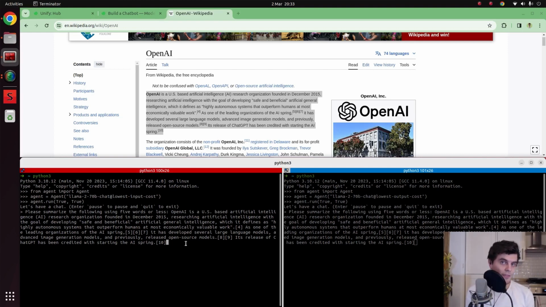What we would expect to see is that the one on the left costs less than the one on the right, and that is because this is an input heavy task and we're optimizing for the lowest input cost. Whereas we expect only 5 words in the output, the input is quite long. And we can see what model will be chosen.